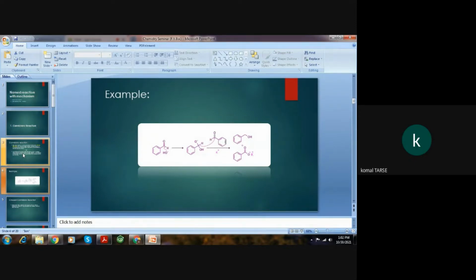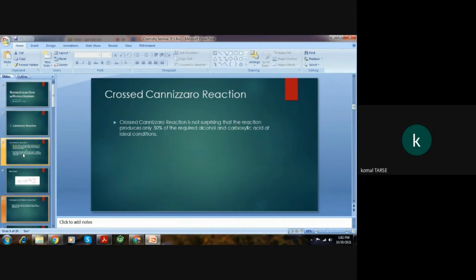If you see in this example, benzaldehyde, we know that benzaldehyde does not have any alpha hydrogen. Two benzaldehyde molecules react in the presence of a base like potassium hydroxide and form benzyl alcohol and potassium benzoate. Let me give a slight idea about cross-Cannizzaro reaction. It is the same, but produces only 50% of the required alcohol and carboxylic acid at ideal conditions. Let us see the mechanism of Cannizzaro reaction.